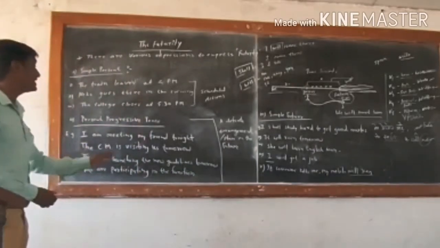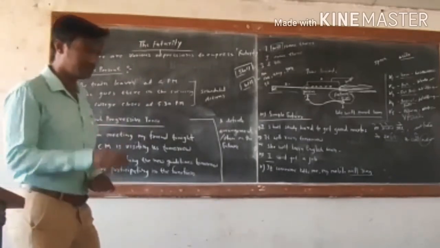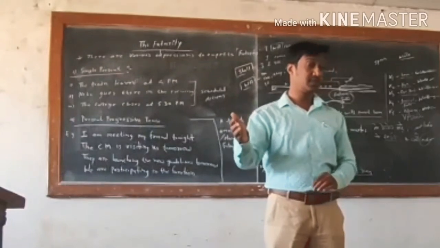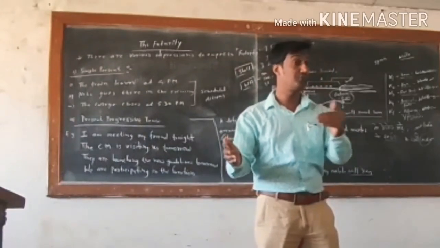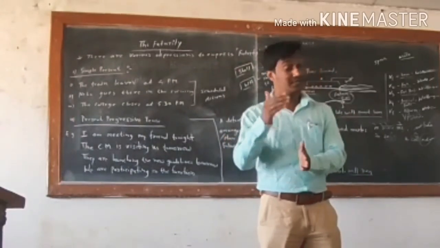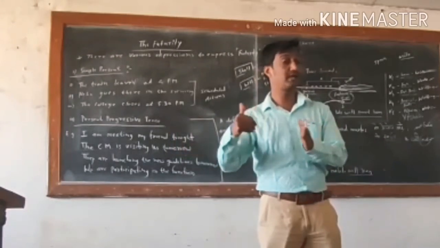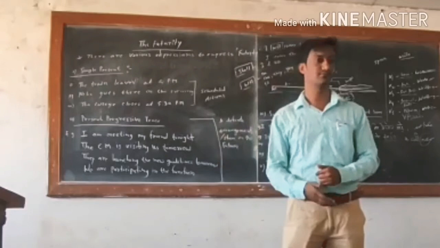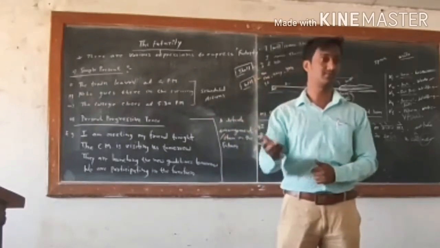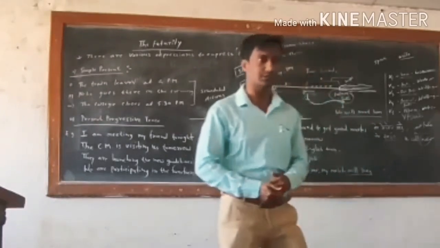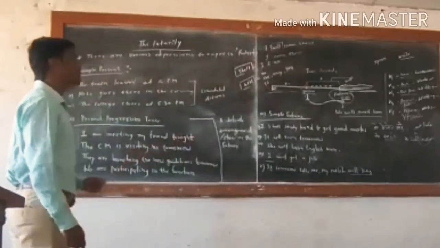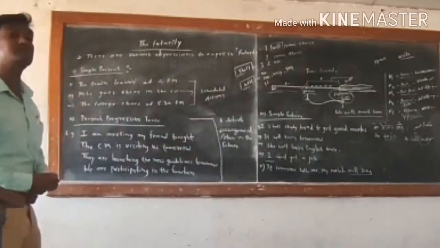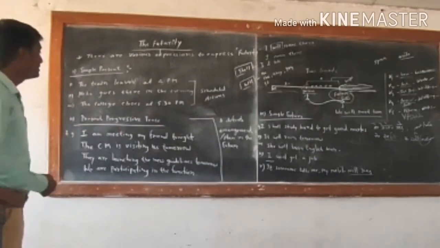Another example: the CM is visiting us tomorrow. The CM, the Chief Minister, is visiting us. It means he has not visited us yet. He is visiting; the action is planned. It is definite, but it will take place in the future. Tomorrow is yet to come. So this is how we can talk about a definite arrangement or plan that will take place in the near future.